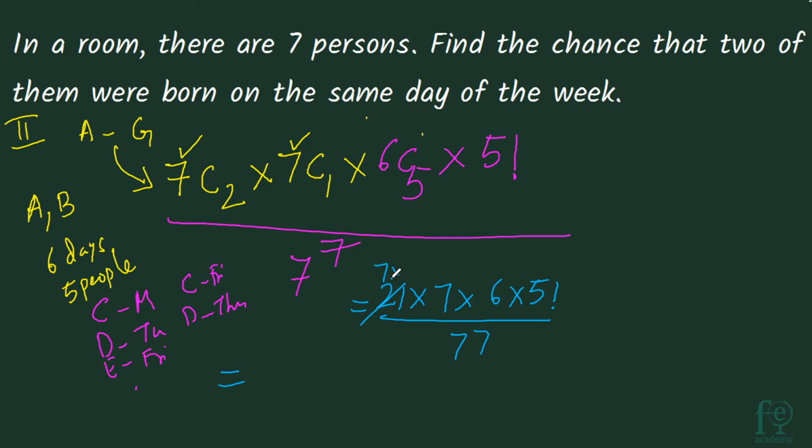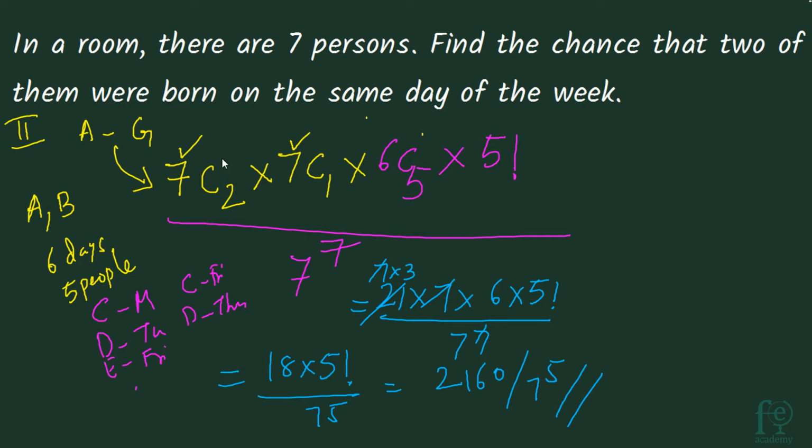this is 7 into 3. So 7 and 7 is getting cancelled. This 7 is also getting cancelled. So 18 into 5 factorial divided by 7 raised to 5, which will be giving you 2160 divided by 7 raised to 5. So that is the required probability.